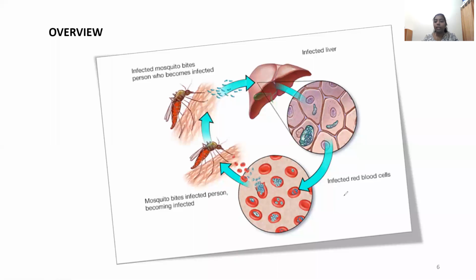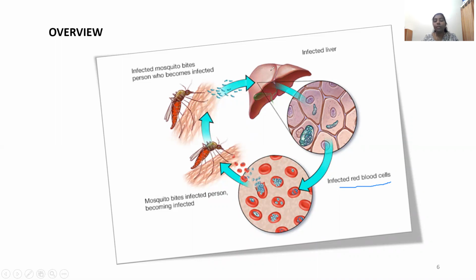Then it goes on to infect our red blood cells, meaning the infection is transmitted into the blood. When another mosquito bites us and sucks up our blood, the parasite reaches the mosquito and is carried to another person. This is what we know.